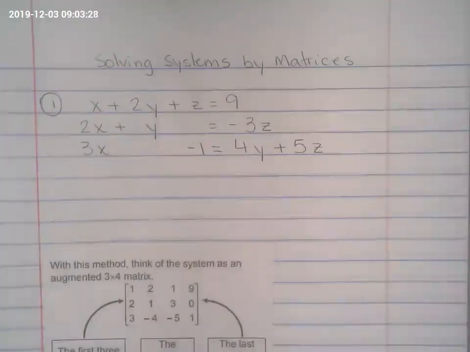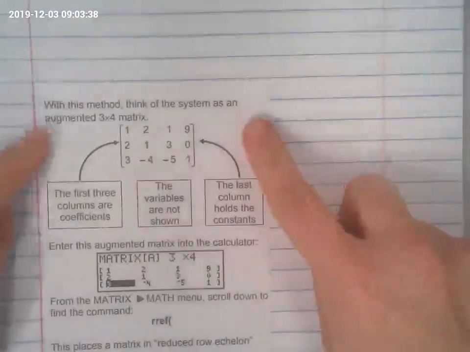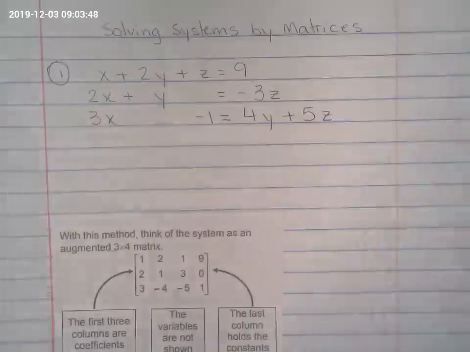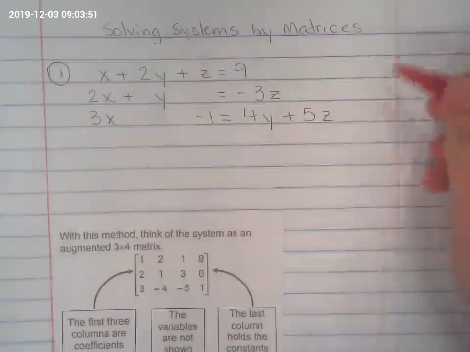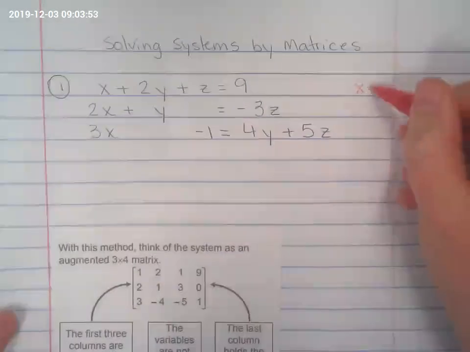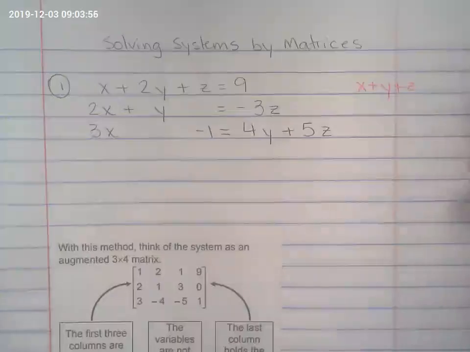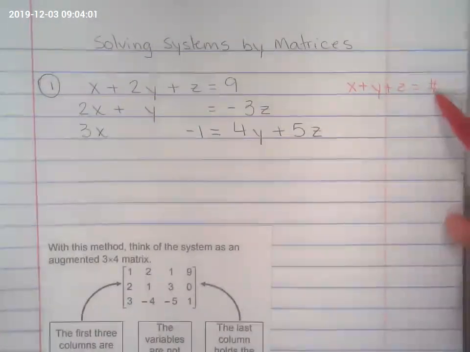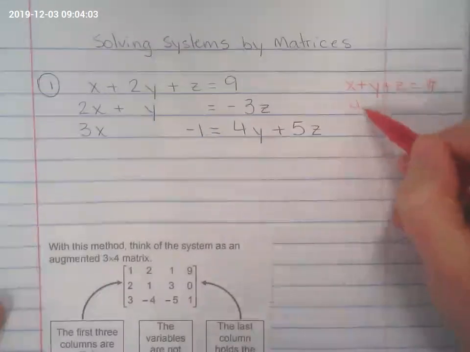So we're solving systems by matrices, and this is a really easy method if you know what you're doing. You have the steps over here to follow, and in the end I will show you how to read the answers, but it only works if your system is in standard form. And the standard form is x, y, and if you have a third variable, z, and then you have a constant or a number on this side. This is standard form.